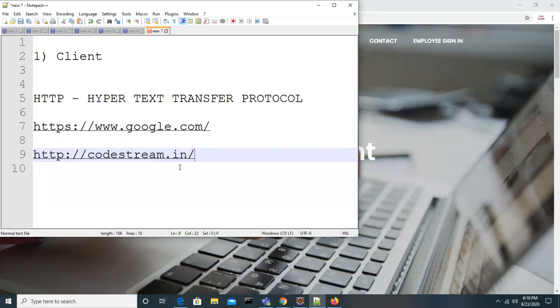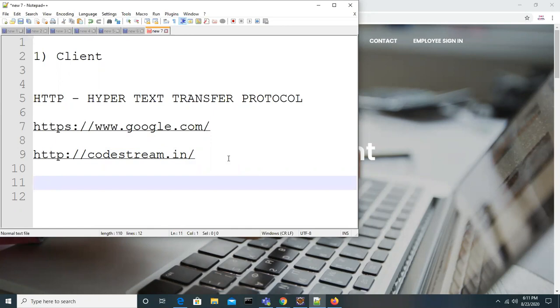The same language should be known by the server also. So the browser is going to talk in which language, guys? HTTP. The browser is going to use the HTTP protocol and talk to the server.